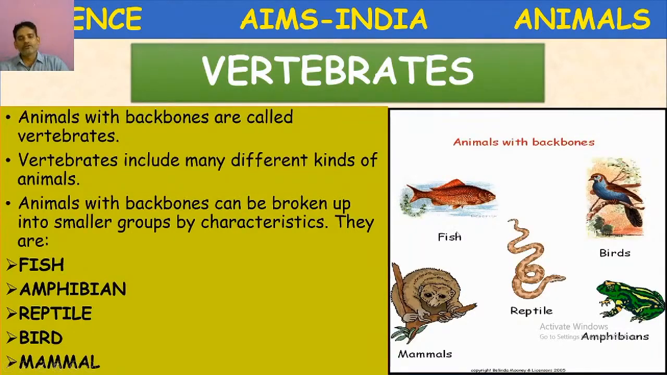So here, fishes, amphibians, reptiles are cold-blooded. Their body temperature changes according to change in the environment temperature. Birds and mammals, body temperature is constant. They are warm-blooded.